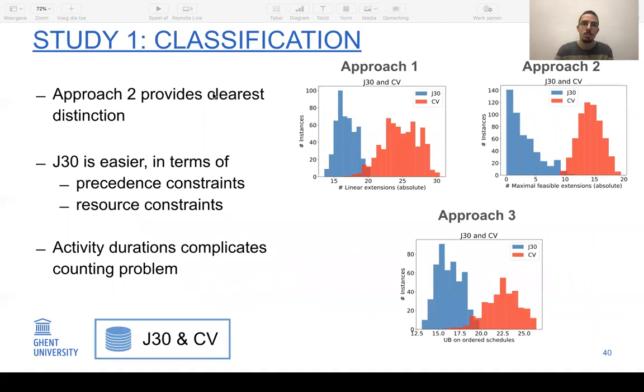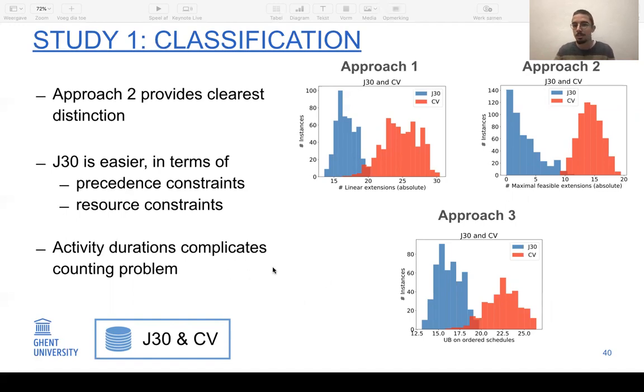So in the first study, we compare the J30 set, which is the easy set, with the CV set, which is the hard set, on the 3 different approaches. And we see that the J30 set, the blue one, has a smaller number of linear extensions in general than the CV set. And also for the maximal feasible extensions, this is the case. So both in terms of precedence and resource constraints, J30 set is easier than the CV set.